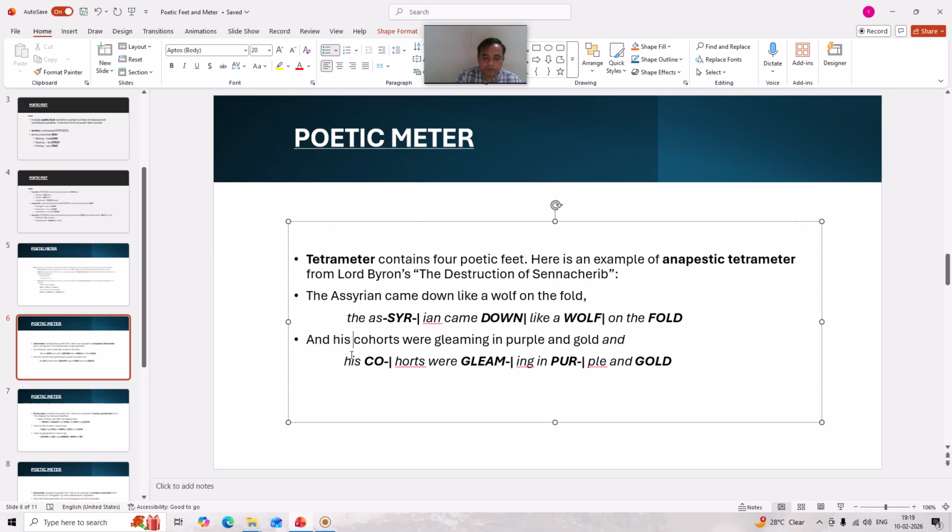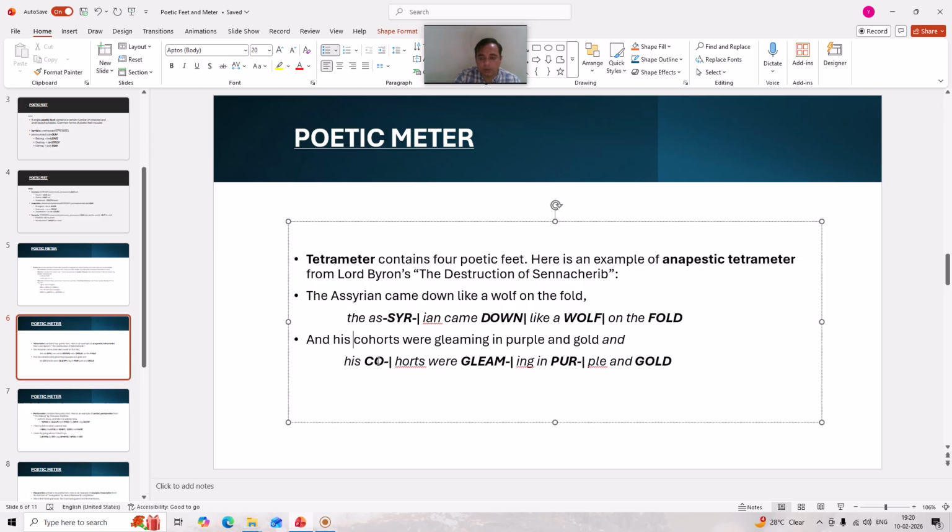Here also we find that there is a four time repetition of the anapestic foot. Anapestic foot means two unstressed syllables followed by a stressed syllable.